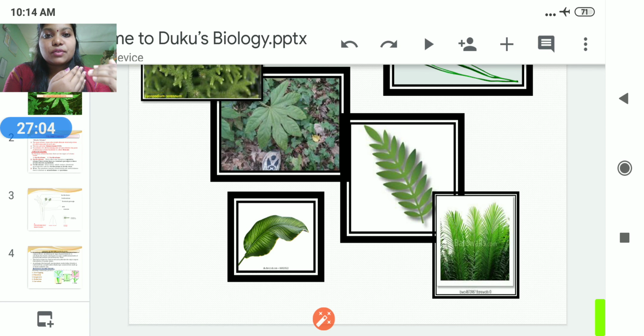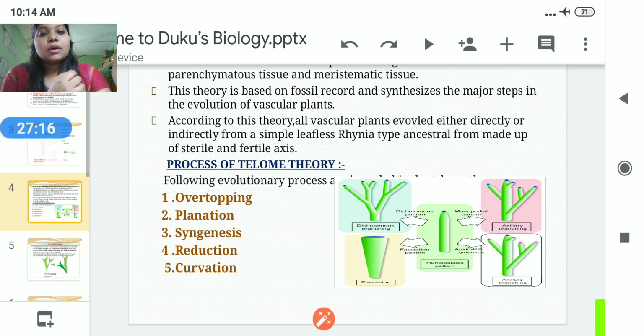There are five different processes in the Telome theory: overtopping, planation, syngenesis, reduction, and curvation. In overtopping, suppose there are A and B. A is thicker and healthier, and B is thin and taller. Always B overtops A.